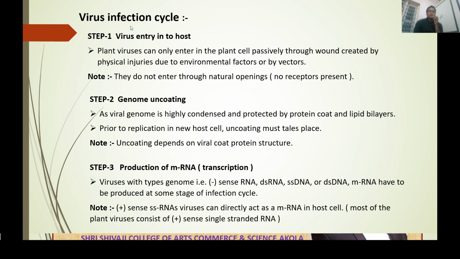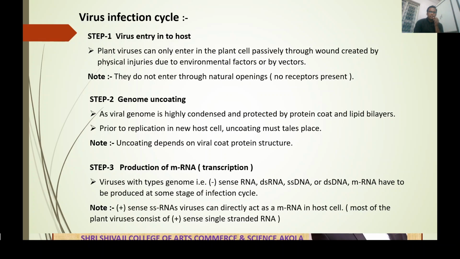Now, an important part is the virus infection cycle. Step 1 is virus entry into the host cell. Plant viruses can only enter the plant cell passively, through wounds created by physical injuries due to environmental factors or by vectors. In plants and animals also, viruses enter through wounds. These wounds are created by physical injuries, environmental factors, and by vectors, that is, insects.